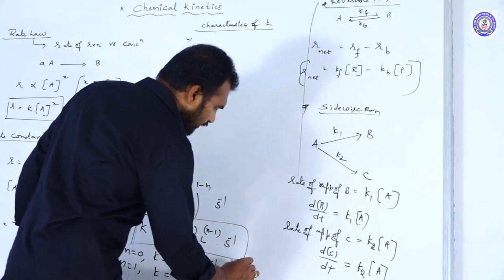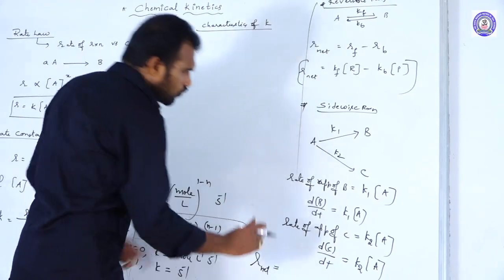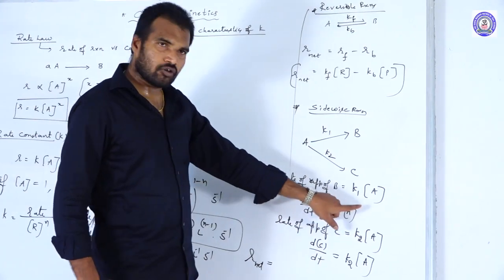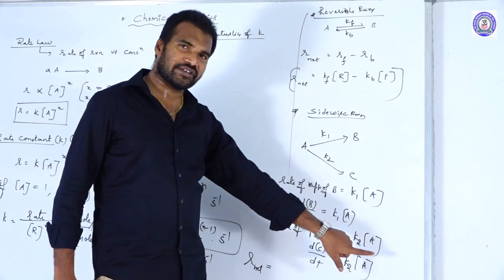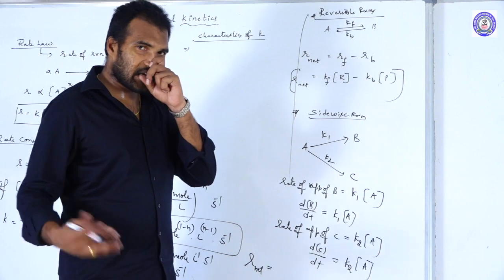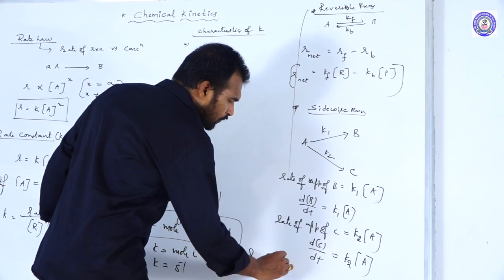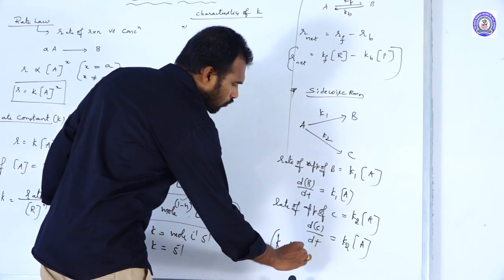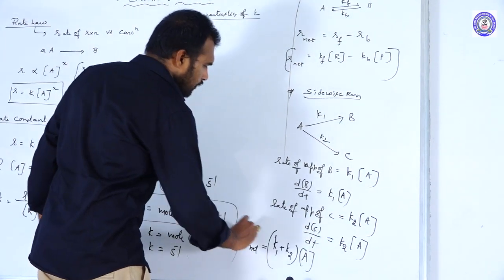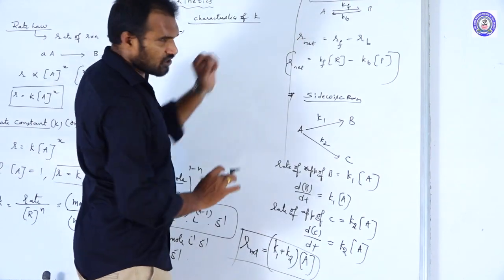The overall net rate, R net, is equal to, just add both: K1 into concentration of A plus K2 into concentration of A. Concentration of A is common in both. So you can write net rate of reaction is equal to (K1 plus K2) into concentration of A. So these are the two equations, just remember.